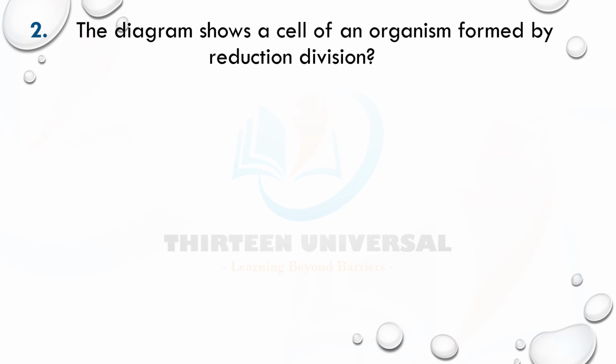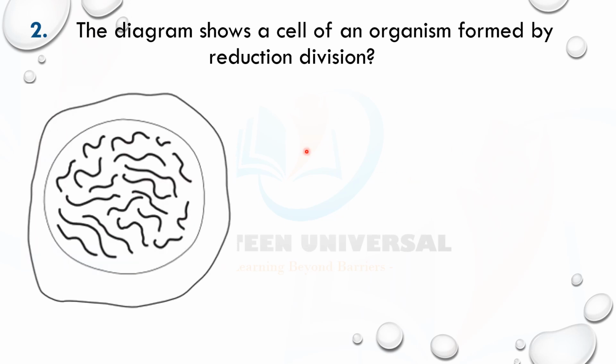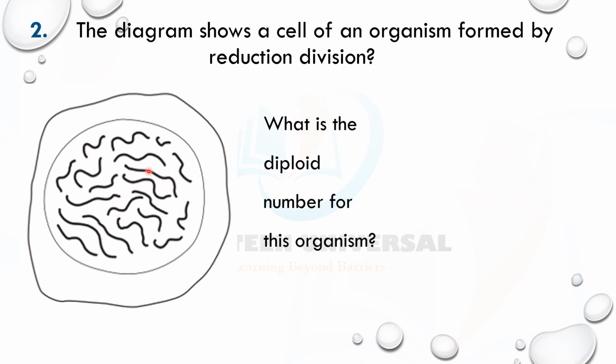It says the diagram shows a cell of an organism formed by reduction division. Reduction division is halving the chromosome number, so that means this cell is haploid. They're not asking what the haploid number is. Reduction division is meiosis, which halves the chromosome number to produce haploid cells. So this cell is haploid.